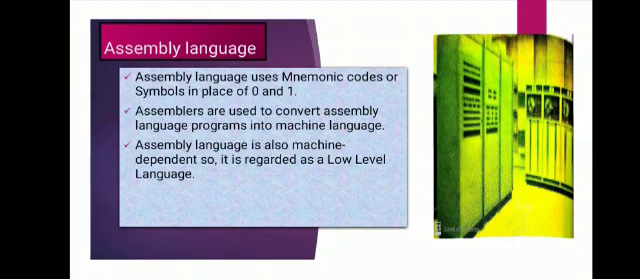Second is assembly language. Assembly language uses mnemonic codes or symbols in place of 0 and 1. See, in first generation machine language, it used binary numbers 0 and 1. Now in second generation assembly language, it used mnemonic codes or symbols in place of 0 and 1. Mnemonic codes are English codes which are used to represent memory location where data is stored. So assembly language is also machine dependent, so it is also regarded as low level language.